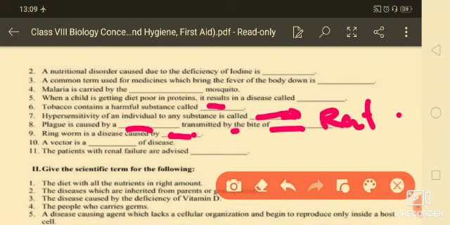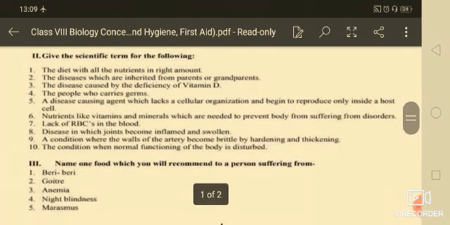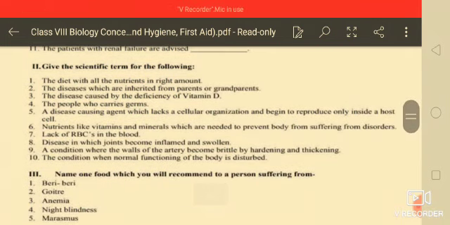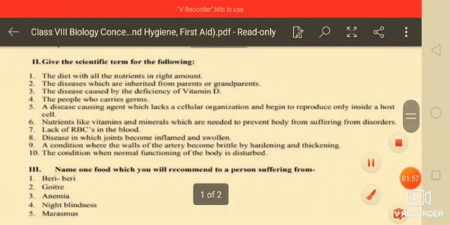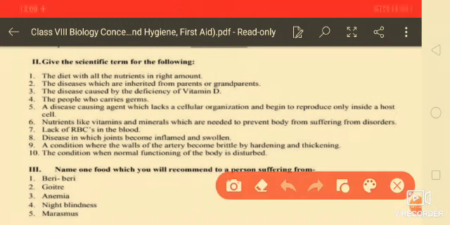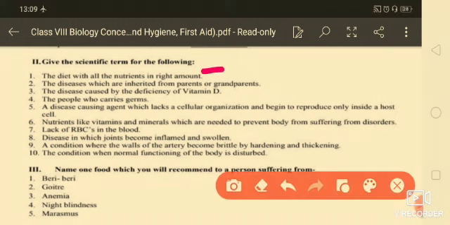Next one, the patients with renal failure are advised to dialysis. Here give the scientific terms for the following: a diet which contains all the nutrients in equal proportions to right amount, that is called the balanced diet. Here you will write the balanced diet.